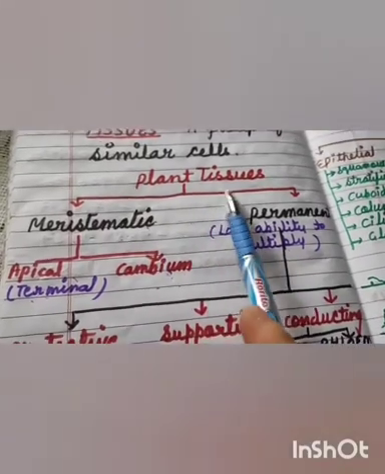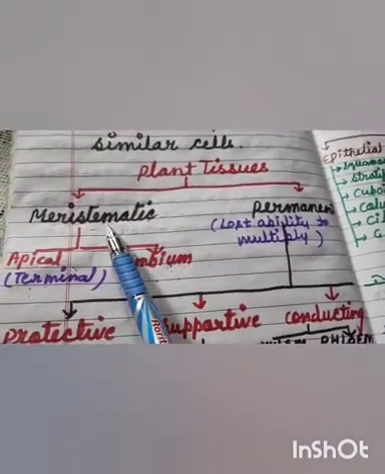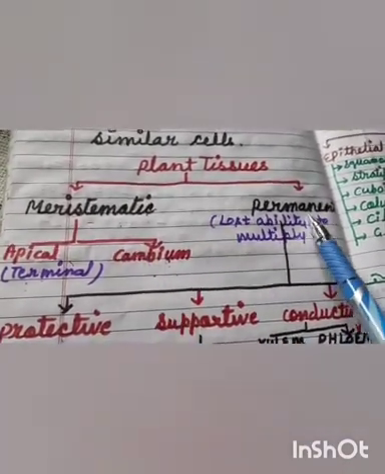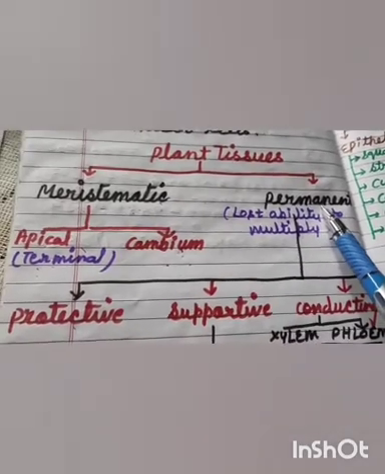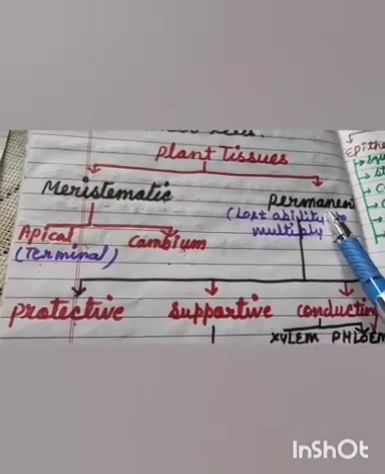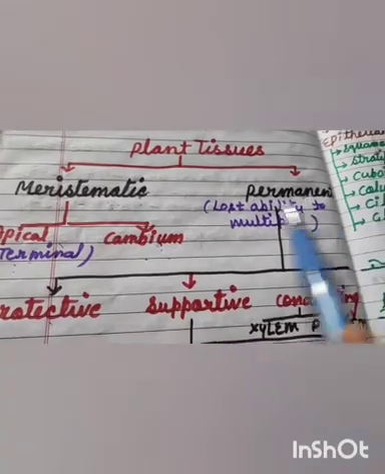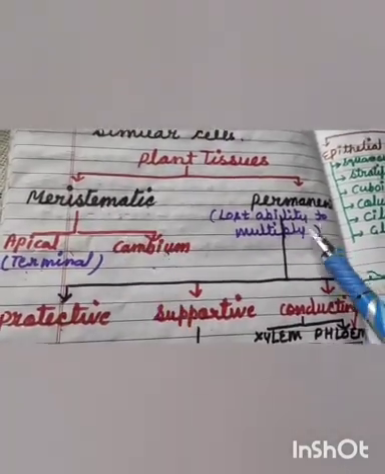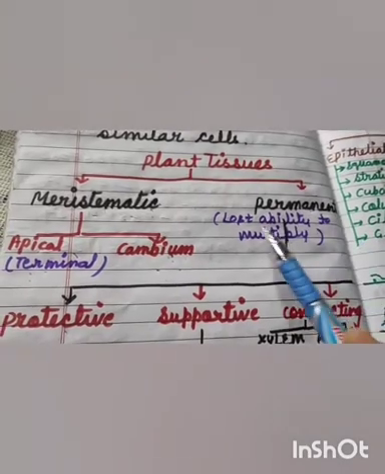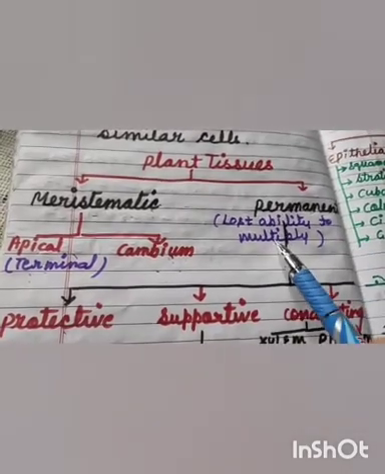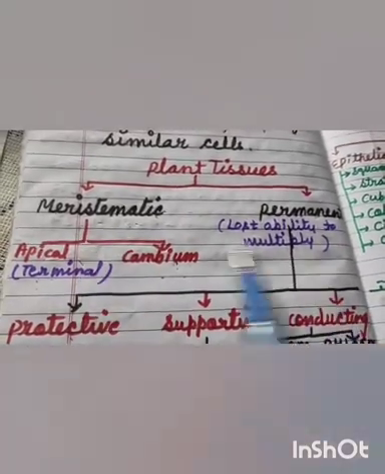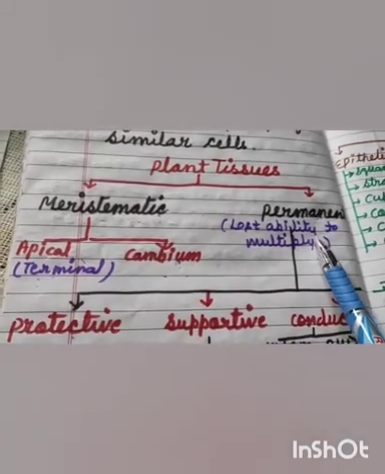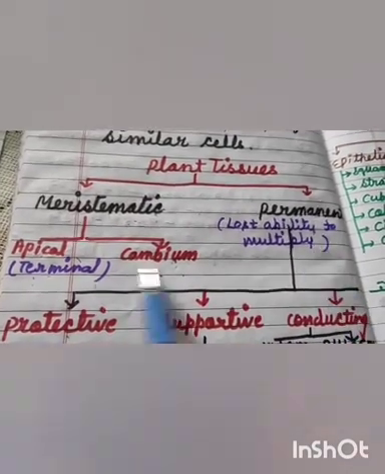Plant tissues are basically of two types, meristematic and permanent. Meristematic tissue has the ability to multiply, while permanent tissues have lost their ability to multiply. This is the basic difference between meristematic tissue and permanent tissues.